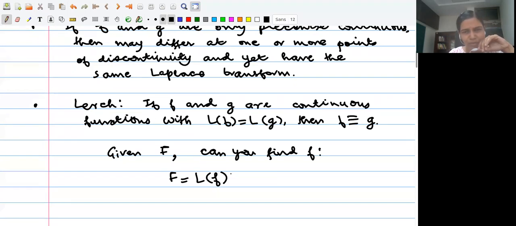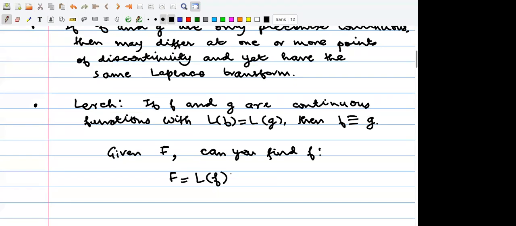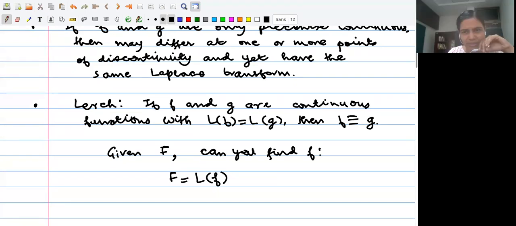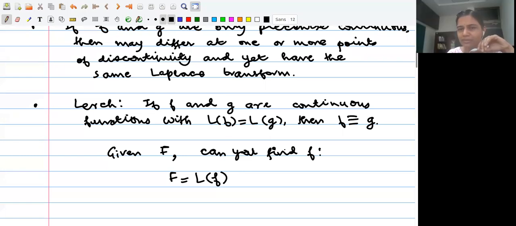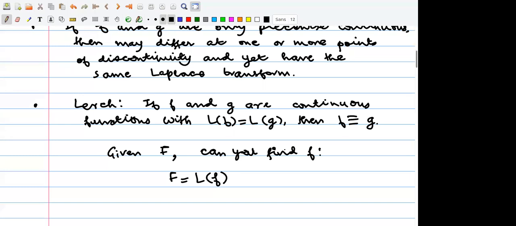Is that always true? Is any given function a Laplace transform of something? We don't know as of now. So maybe we can include that also as a reason that all functions are not Laplace invertible.